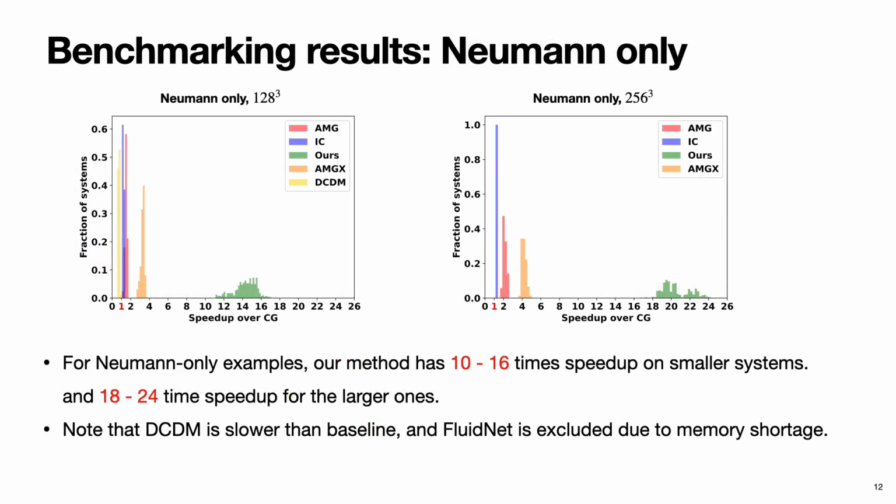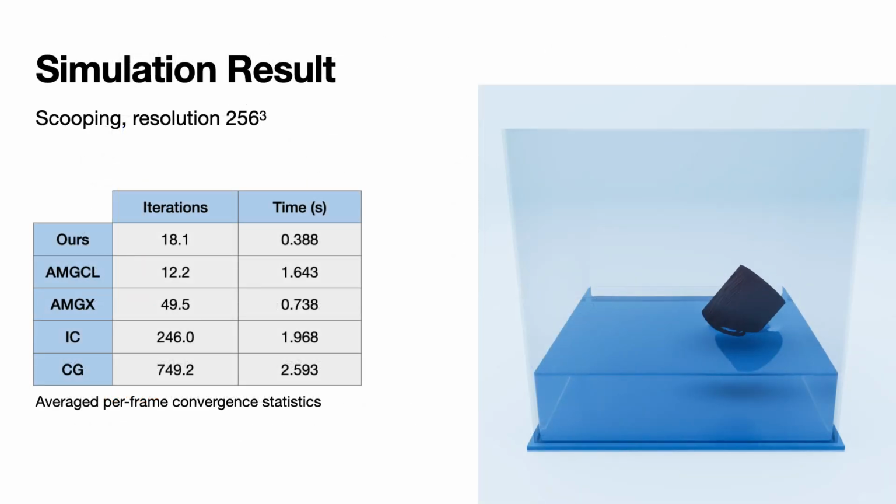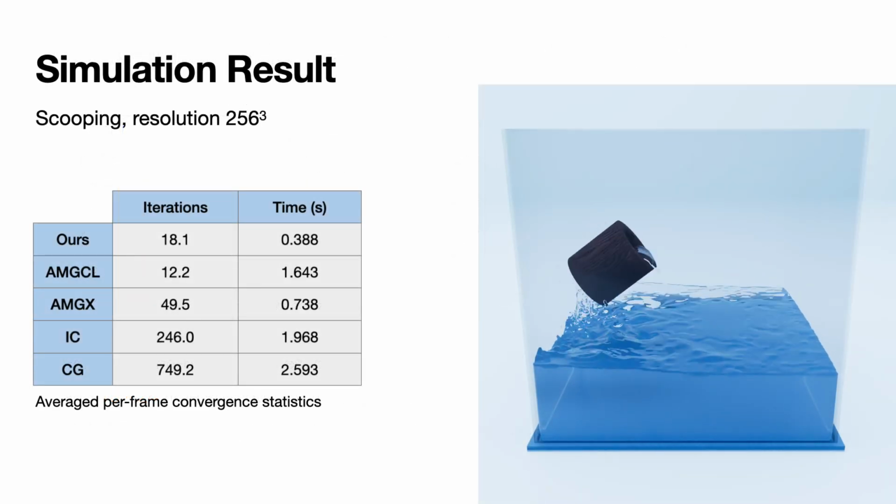Our speedups are also greater on Neumann-only examples, with more than 20 times speedup on some large problems. Note that DCDM is slower than CG on the left. We also rendered some simulations from the test examples.